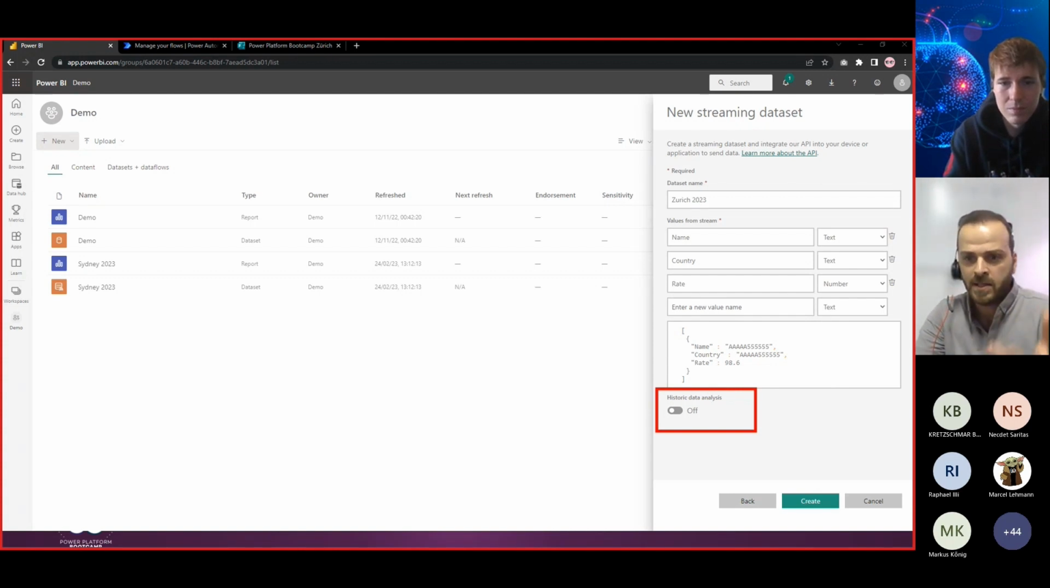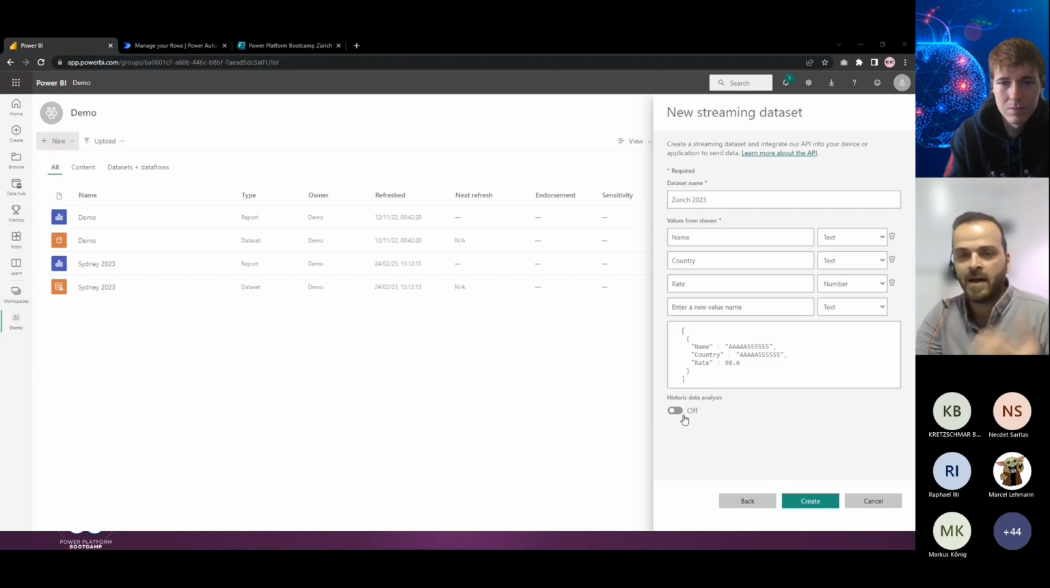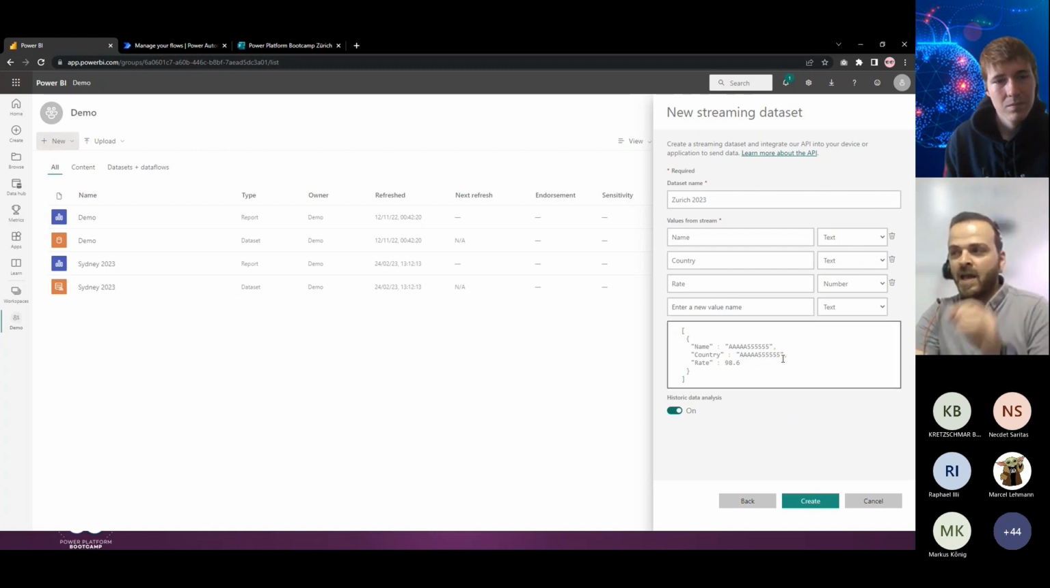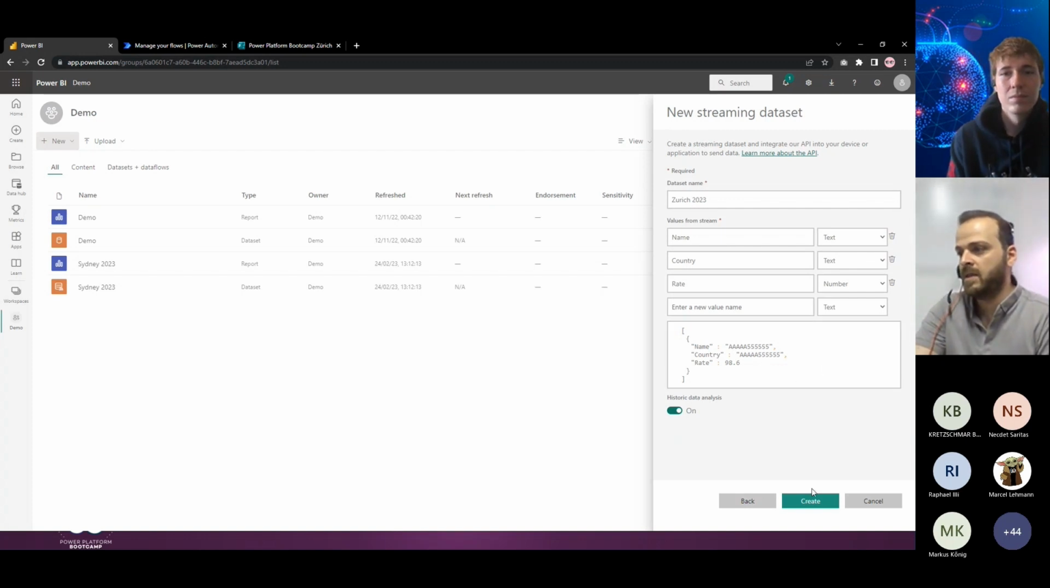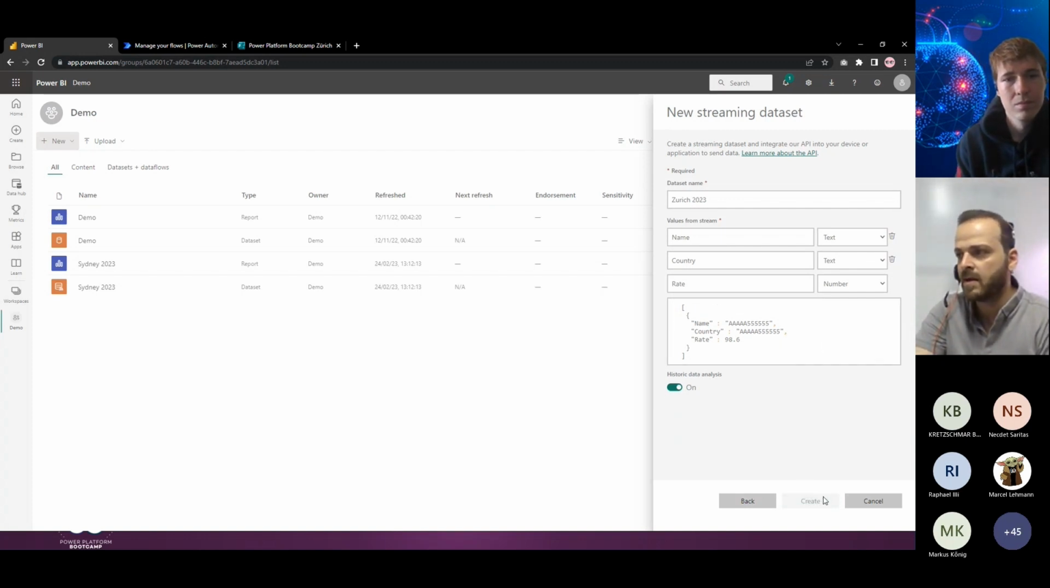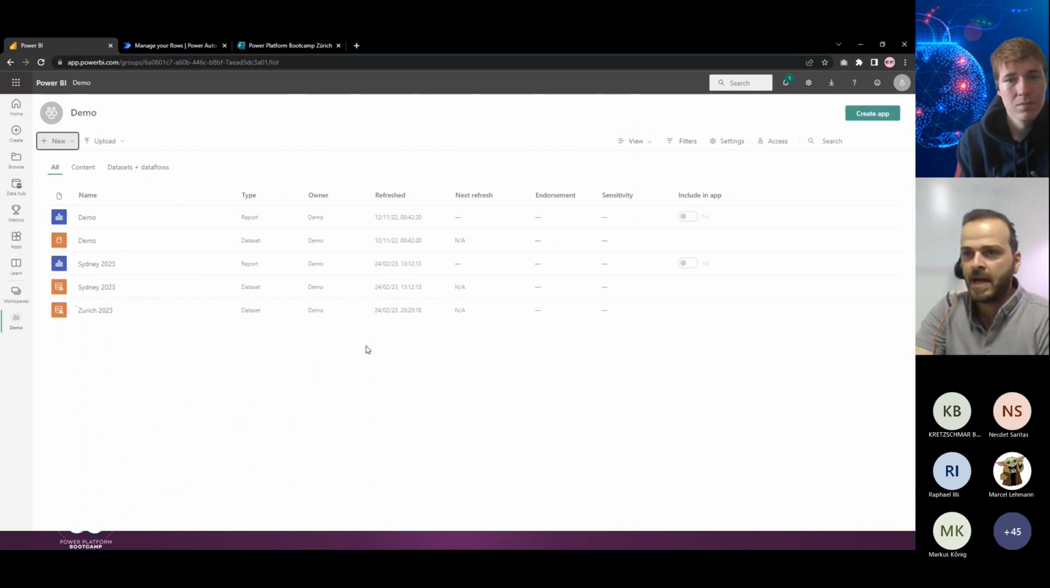But I want to keep the history. I want to have the data set there. So if I turn this on, the data set will be a hybrid data set, which means there is a database behind the scenes, and everything will be saved there, so we can see the historical data inside this streaming data set. That's it. I created my database data set here, and it's added here.